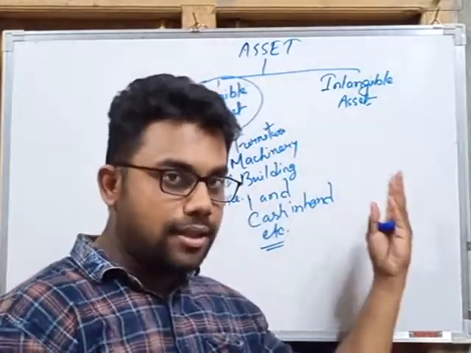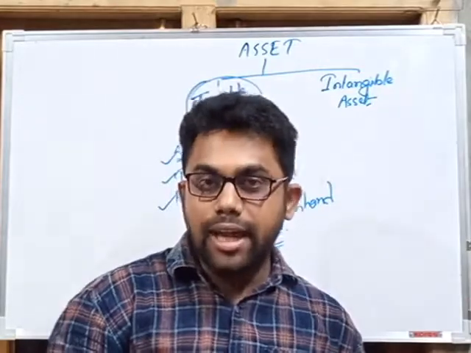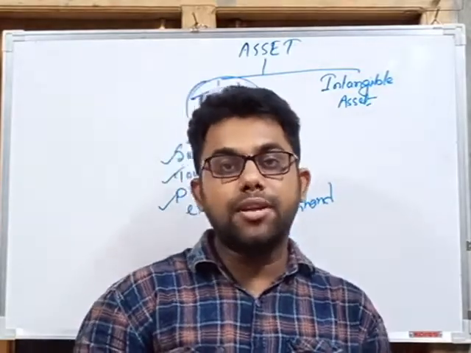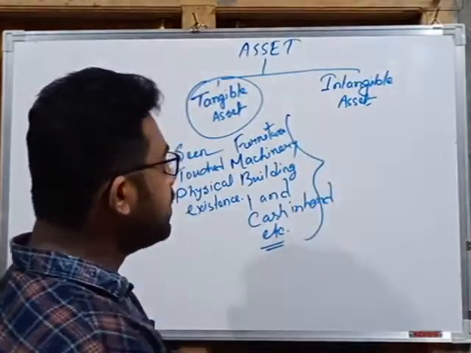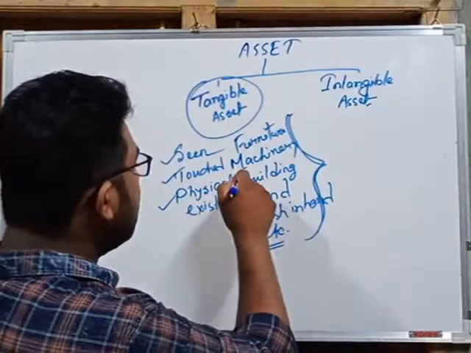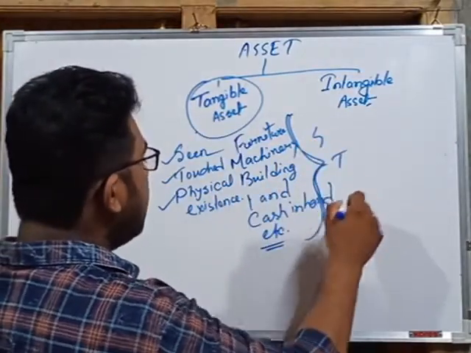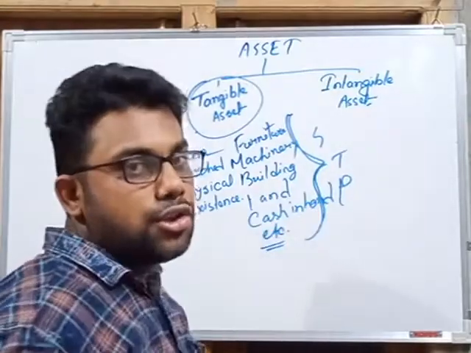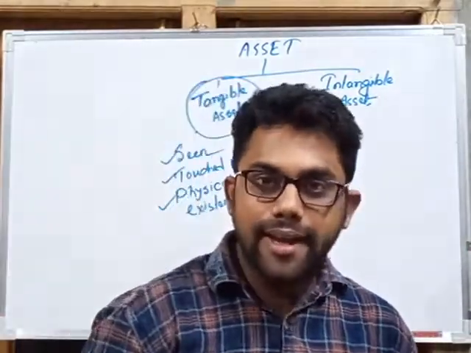Next, machinery. In the same way as furniture, we can see it, we can feel it, we can touch it, and it has physical existence. So all these assets are under tangible assets, because all these assets qualify the characteristics of tangible assets, that can be seen, that can be touched, and that have physical existence. So tangible assets are those assets which can be touched, seen, and have physical existence.